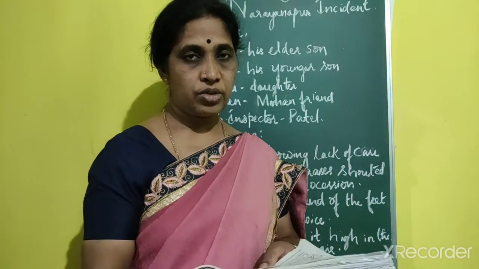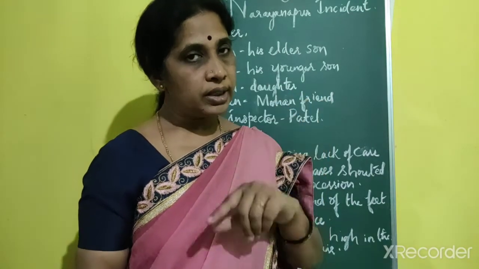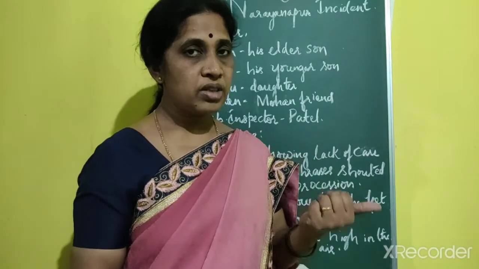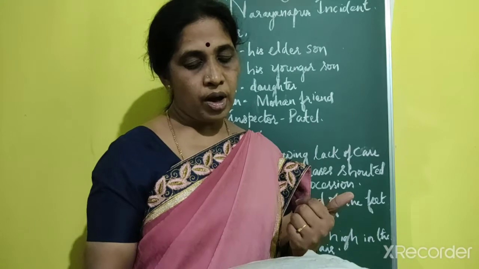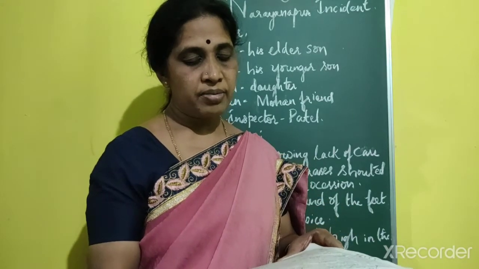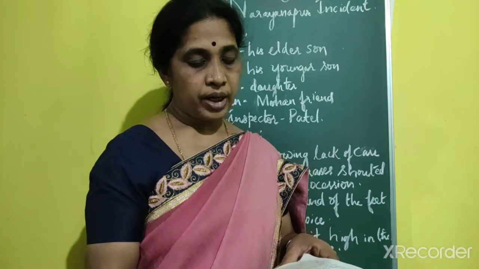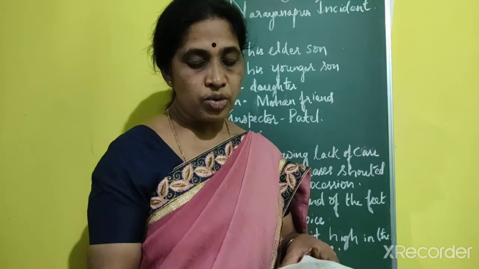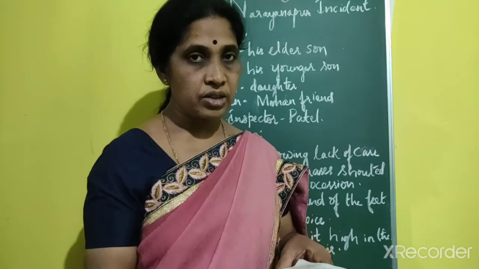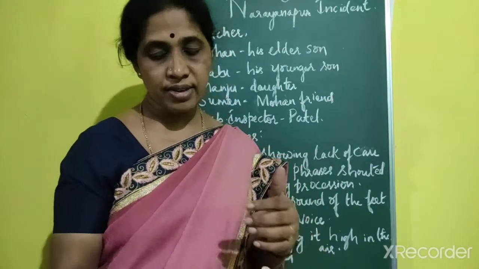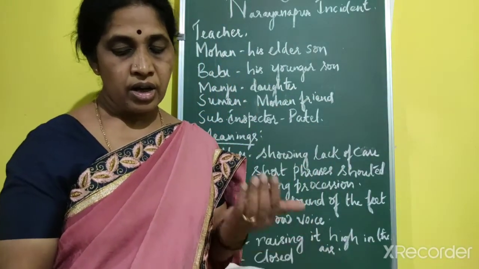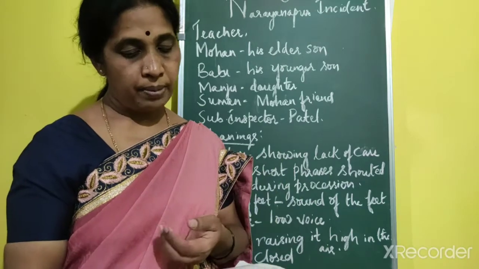So Suman, with another boy, came to Mohan's house. And the boy staggered, staggered means he had a lot of trouble walking, in with a large newspaper-covered parcel. So the boy had something in his hand covered with newspaper.